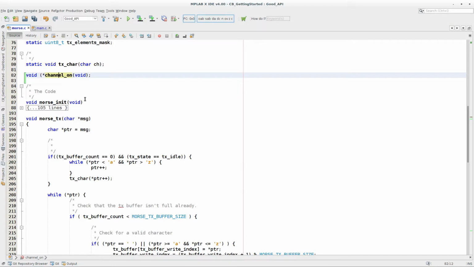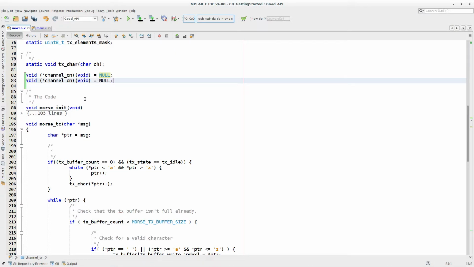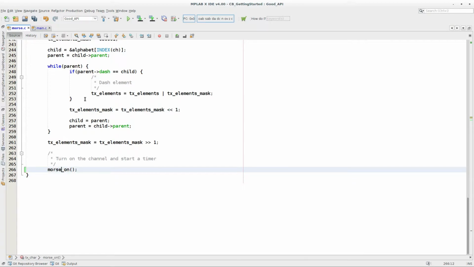If I put a parenthesis around the function name, now we have a pointer to a function that accepts no parameters and returns nothing. So this is now an address, and we can set that equal to null. If I could spell and type. So we've got a pointer to a function that returns nothing, and we're initializing it to null. So we can dereference that pointer. We can actually call that function, by saying channel on, and the compiler is completely happy with that.